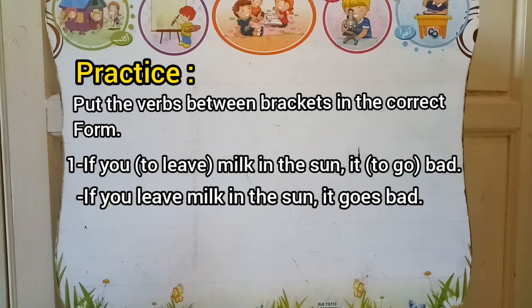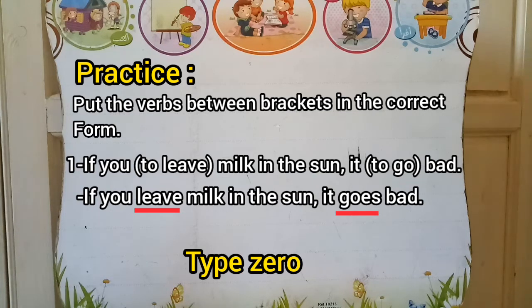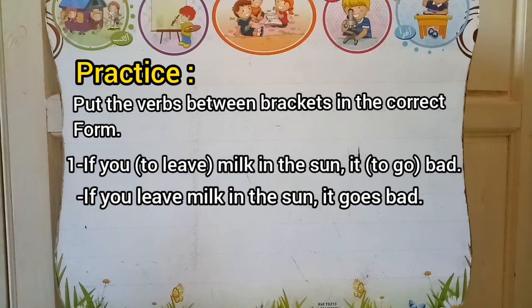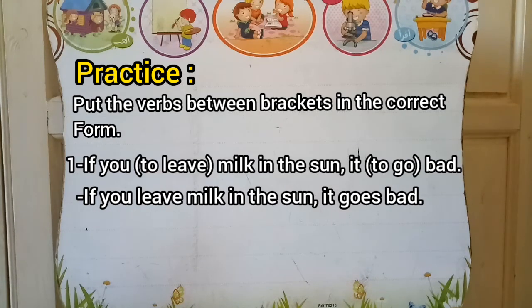When you leave or if you leave milk in the sun, it goes bad. We have present simple in the first part and present simple in the second part. This is type 0. This is something which is true at any time. It is a general truth. It is true at any time.